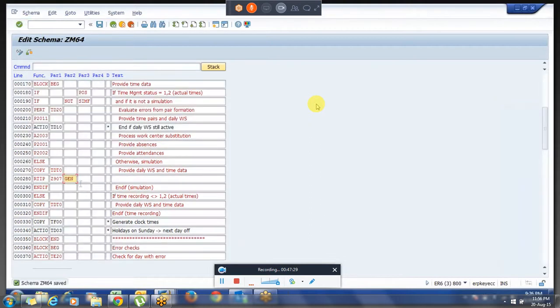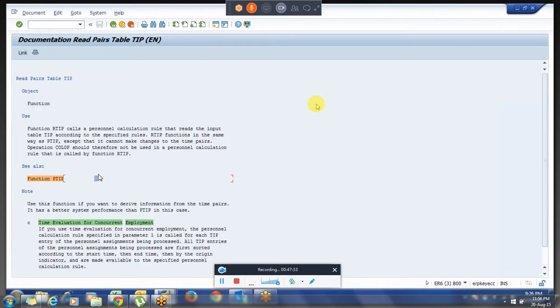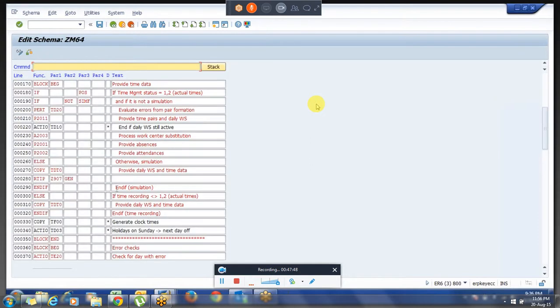So what is Zen? You can go to the functionality Zen. Whenever you are providing the function RTIP, we have to provide Zen in this. Let us see the output and I will come back to explain what this Zen is. There are no more things when you are using RTIP. You can provide Zen, you can provide ARTP. One thing is there, I will tell you about that, but this we will see now.